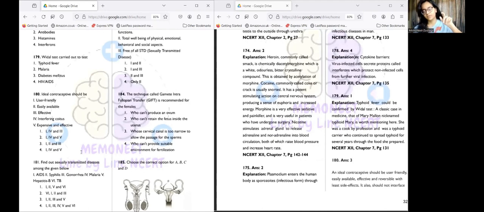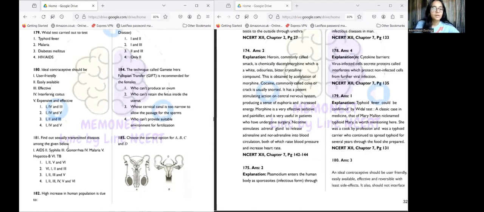Also, it shouldn't interfere with coitus. No man-made item should interfere with a natural process. So the answer is statements 1, 2, and 3 are correct: ideal contraceptives should be user-friendly, easily available, and effective.